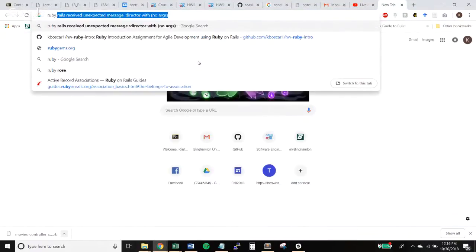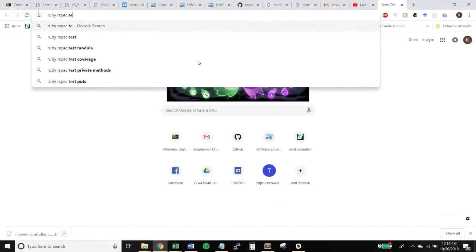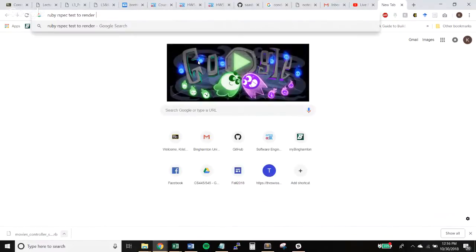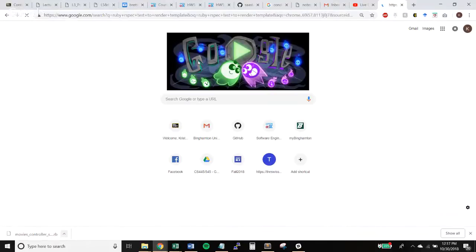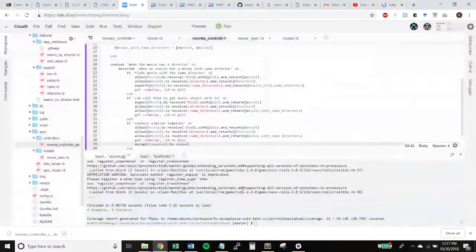What is this? RSpec does? Oh, it's just render underscore template. And then that one was called similar, I think.